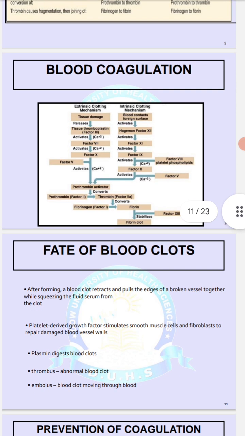Now this is again a flow chart of blood coagulation. Extrinsic clotting mechanism: tissue damage releases factor 3. In the presence of calcium, it activates factor 7.